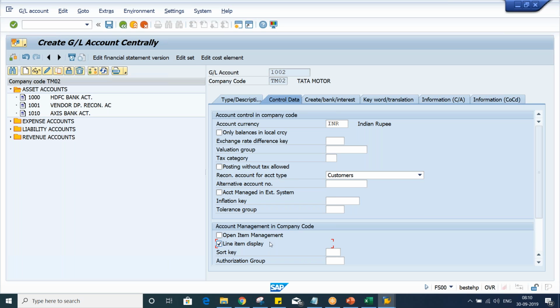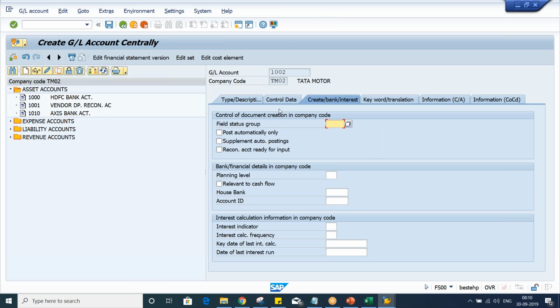Apart from this, line item display, don't apply a check mark for open item management, because by default the reconciliation GL is going to be set up as open item itself. Give a sort key and then give a field status group, that is 0067. Okay, and don't apply a check mark here for post automatically, because by default the reconciliation account is going to be posted automatically itself. It cannot be posted manually, guys.